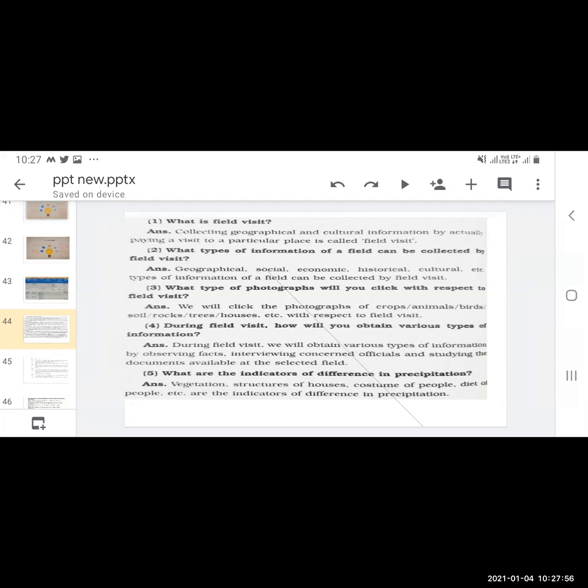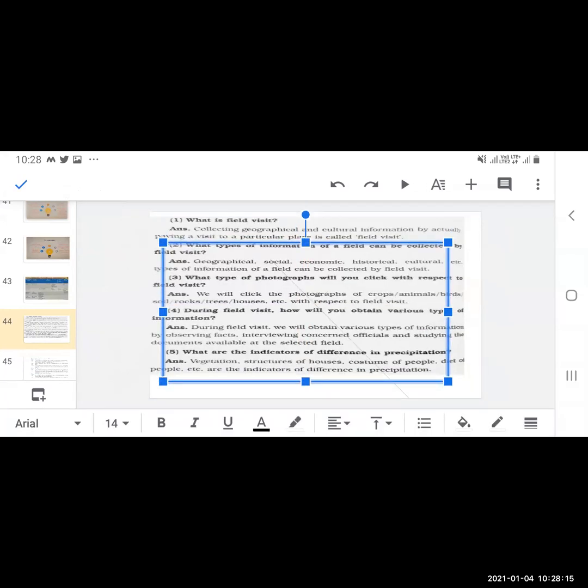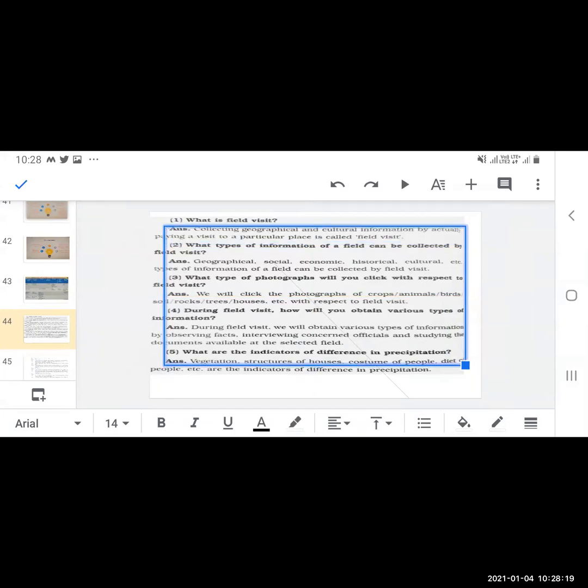And the structure of the houses: if the region has heavy rainfall, the houses will have sloping roofs. Then the customs of the people: what are the traditions of the people, how they dress, which customs they are following, which god they are worshipping, etc.